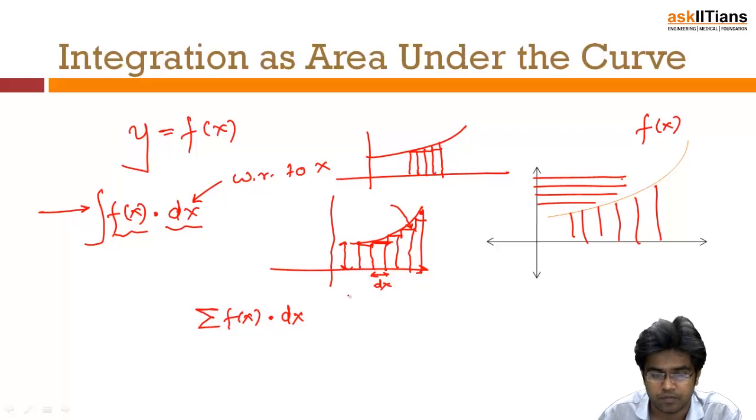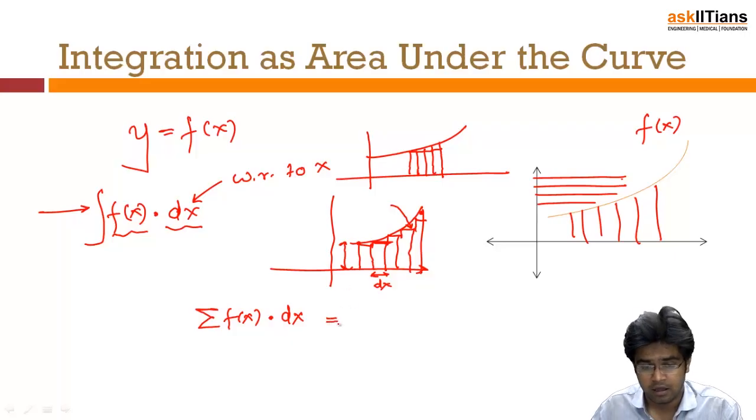So what to do? If the width of your rectangle is tending towards 0, if the width is getting smaller and smaller, the error is decreasing. But as the width gets smaller and smaller, you are increasing the number of rectangles you need to add up. How?